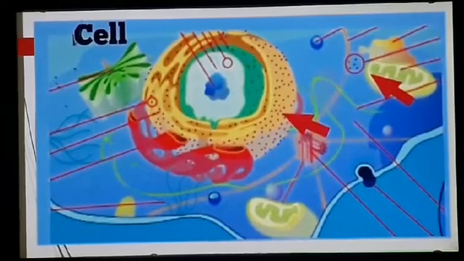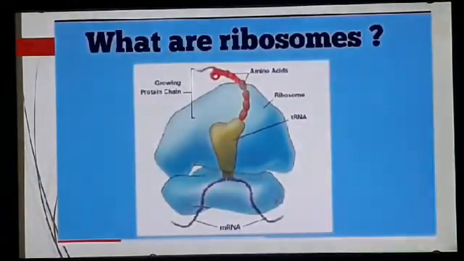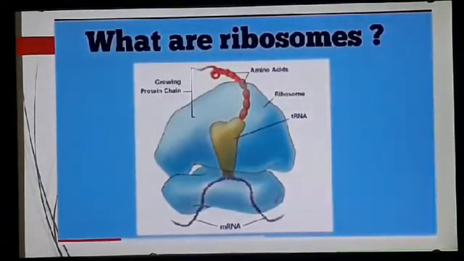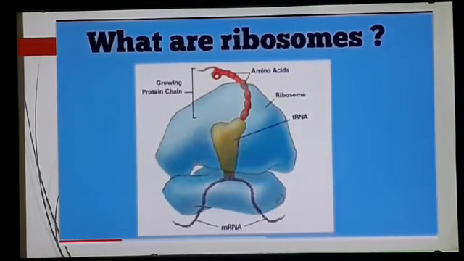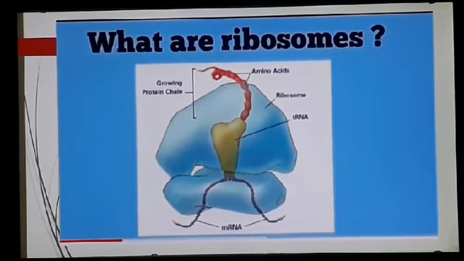Now what are ribosomes? Ribosomes are composed of a smaller and a larger subunit which are closely held together. These are usually the sites for protein synthesis and that's why they are also referred to as protein factories.